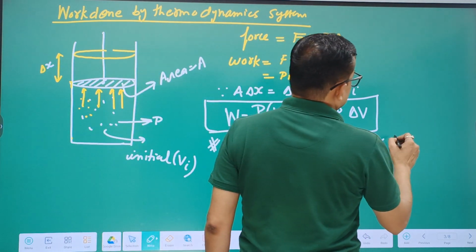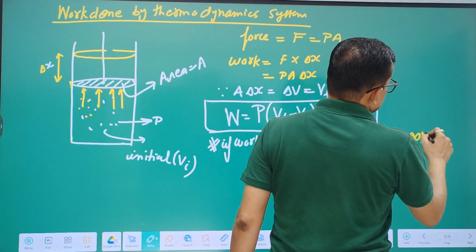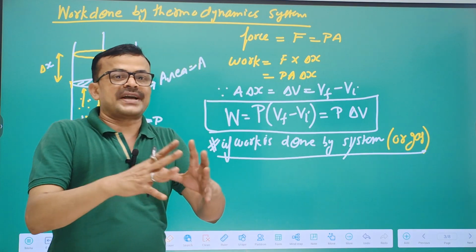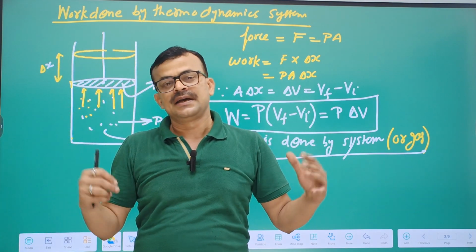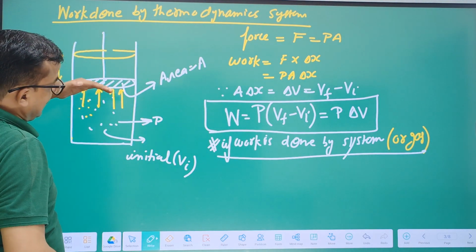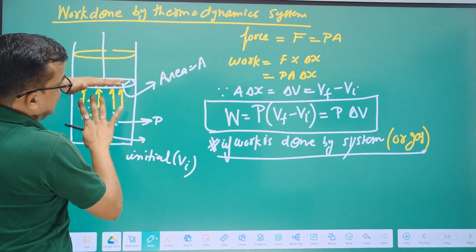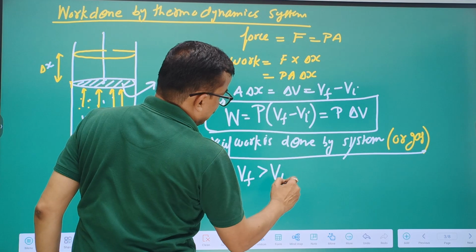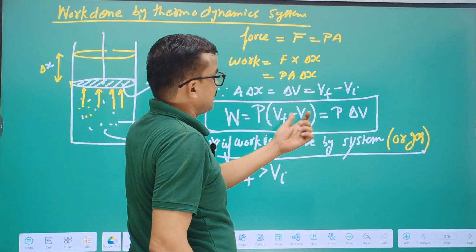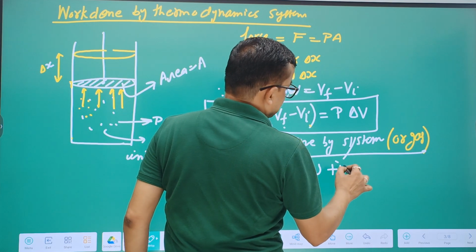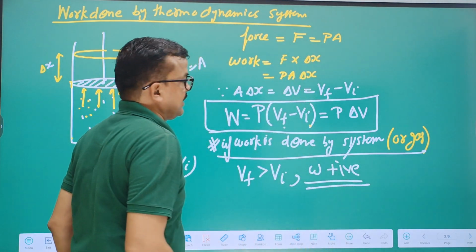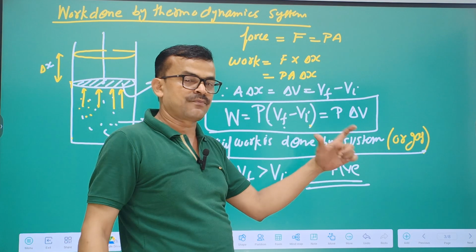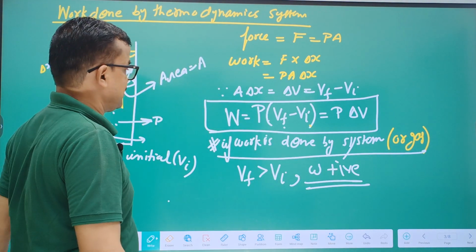If work is done by the system or gas, because here the system is gas and the tendency of gas is to expand. So if work is done by the gas as it tries to expand, it means final volume will be greater than initial volume. This quantity is greater than this, so W will be positive. So remember that if work is done by the system, work done will be positive, or V final greater than V initial.